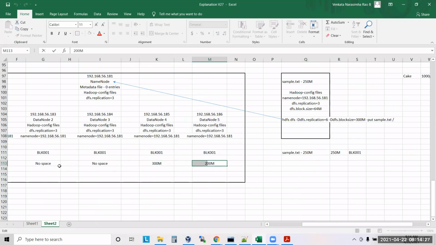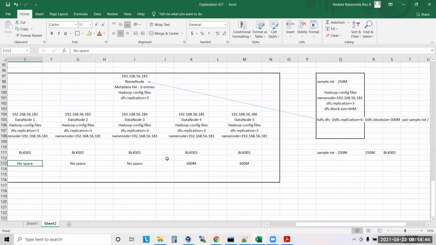Let us take the scenario where I have 600 MB on each of these machines. These 2 machines only have space, and these 3 do not. Now I'm writing this file with a block size of 250 MB, so I will get only 1 block. How many copies will it write? Only 2 copies.